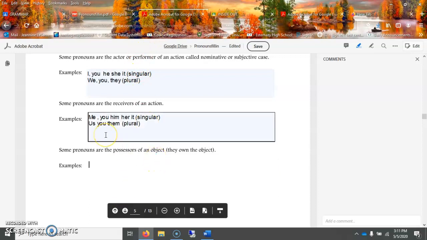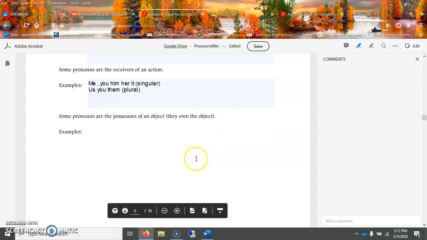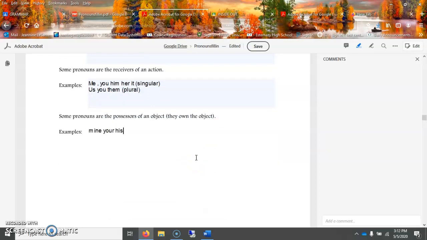Now, some pronouns are also the possessors of an object, so they own it. So examples of this would be, this is mine, yours, his, hers, its. Again, all singular. And then plural examples would be ours, yours, theirs, would all be plural.